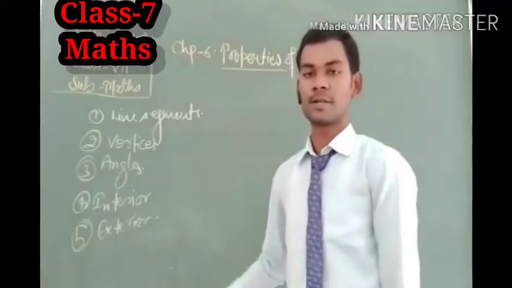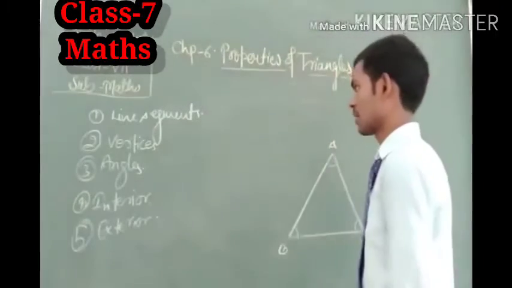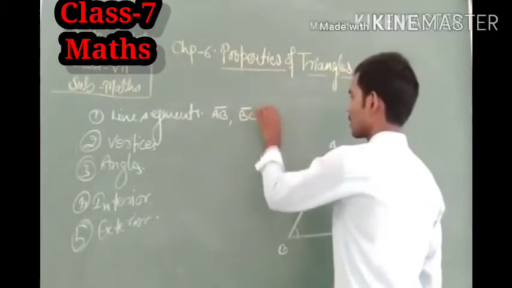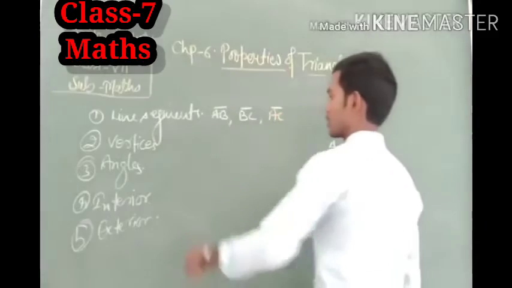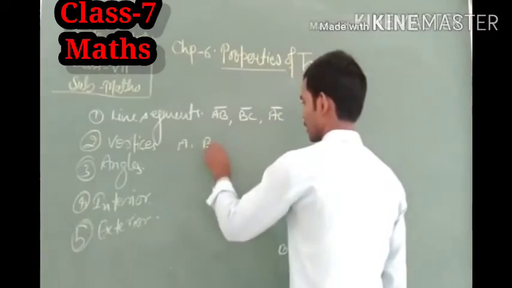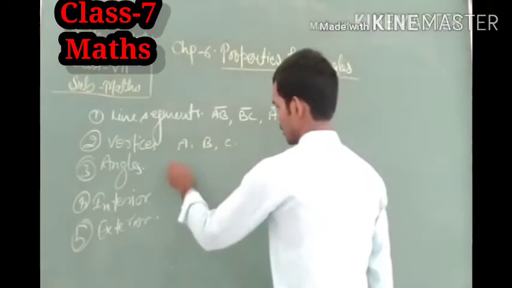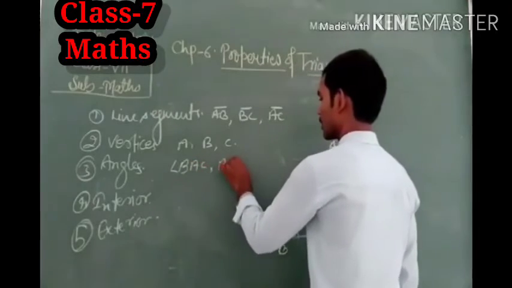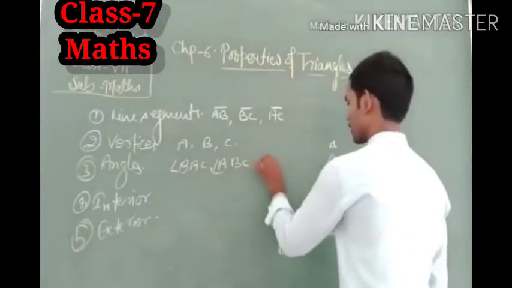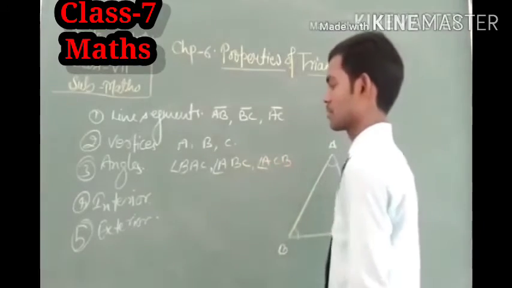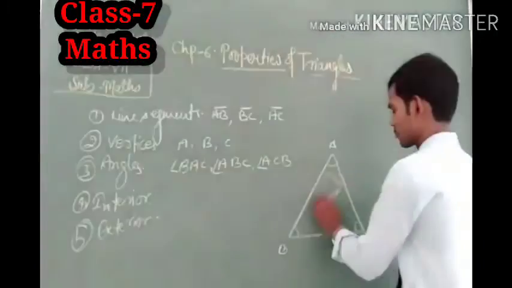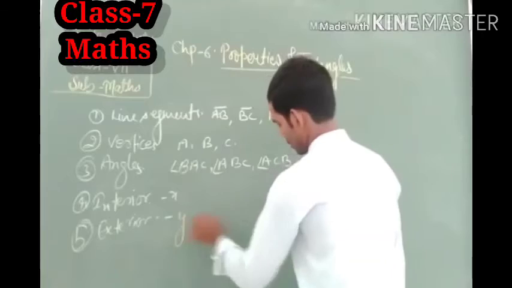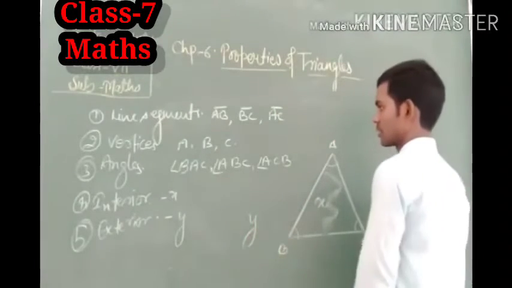So I think that these are its elements: the line segments are AB, BC and AC, and the vertices are A, B and C, and the angles are angle BAC, angle ABC and angle ACB. It has three angles, and this is its interior, so let us name it X, the interior is X and the exterior is Y.